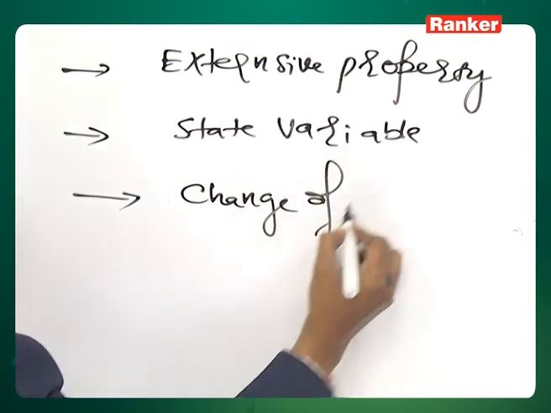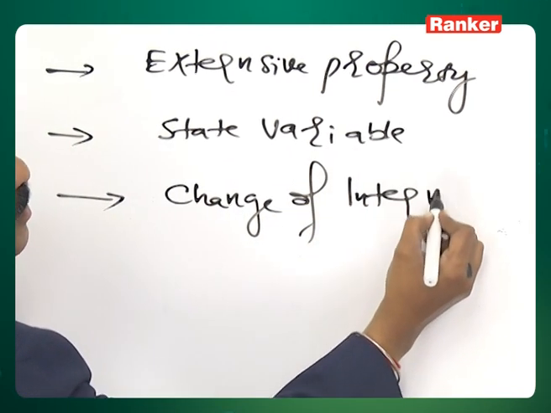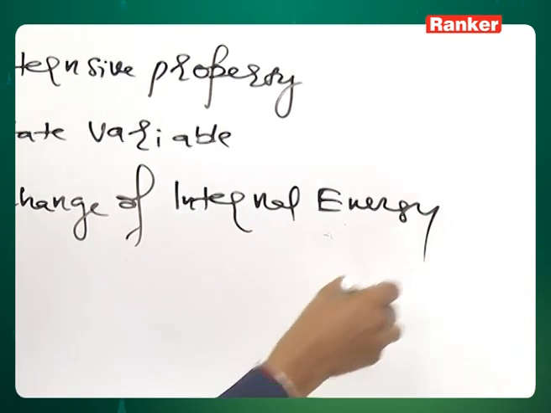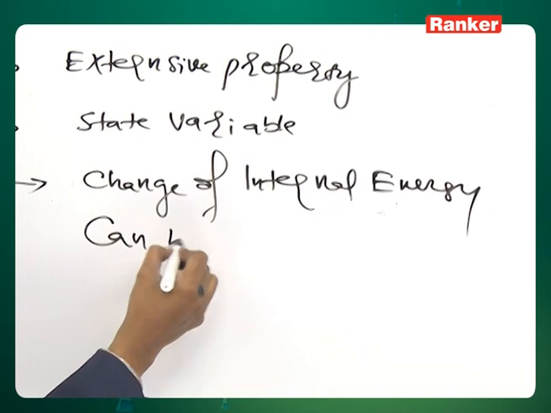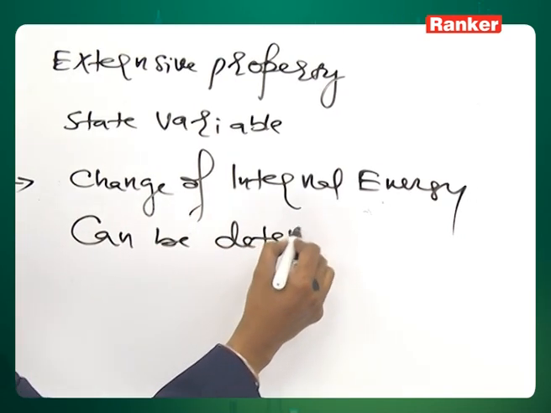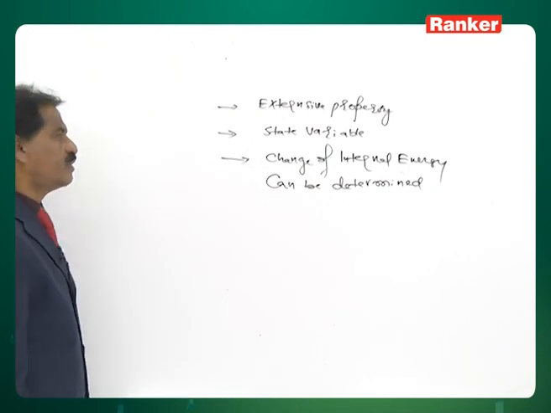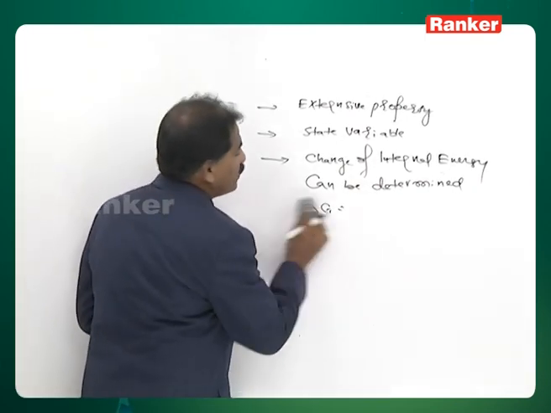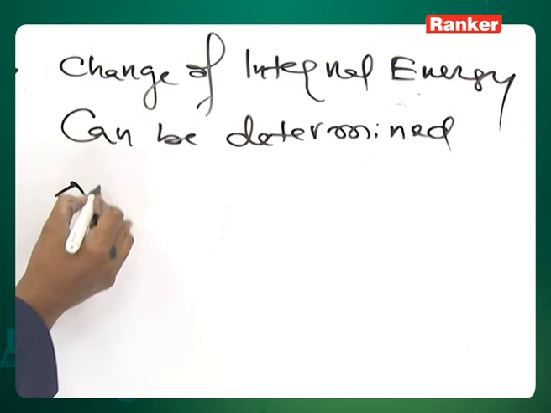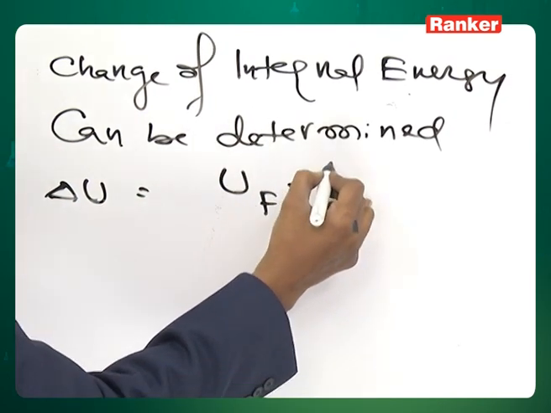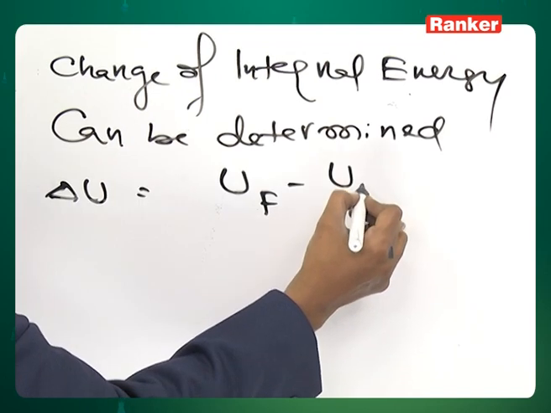Change of internal energy can be determined. Change of internal energy, del U, is equal to internal energy of the final state minus internal energy of the initial state.